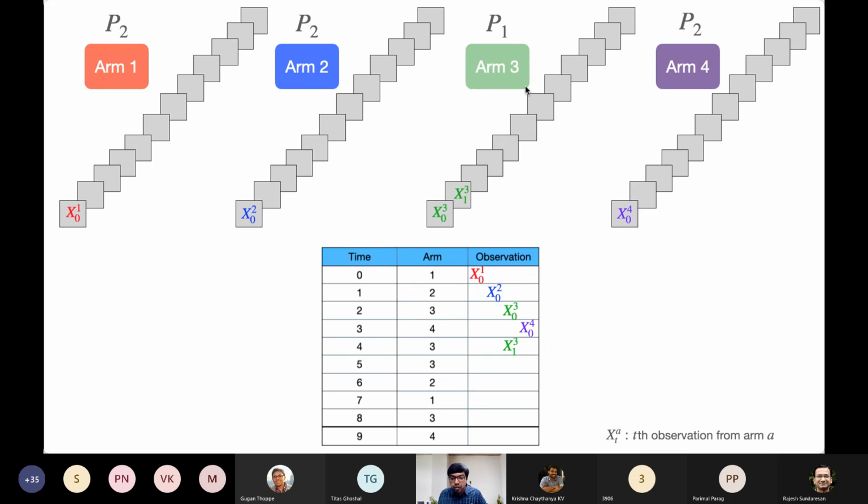Now at time t equal to 4, arm 3 is selected, and notice how the next observation there is obtained. Only when an arm is selected, an observation is obtained. If we switch to a different arm, at that time a new observation from that arm is obtained. Similarly from arm 1, arm 3, and arm 4. So that arm is going to tick only when we select that arm.